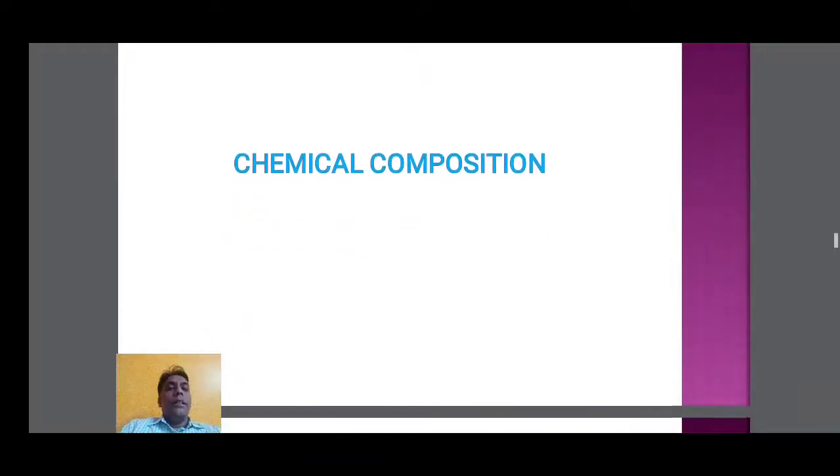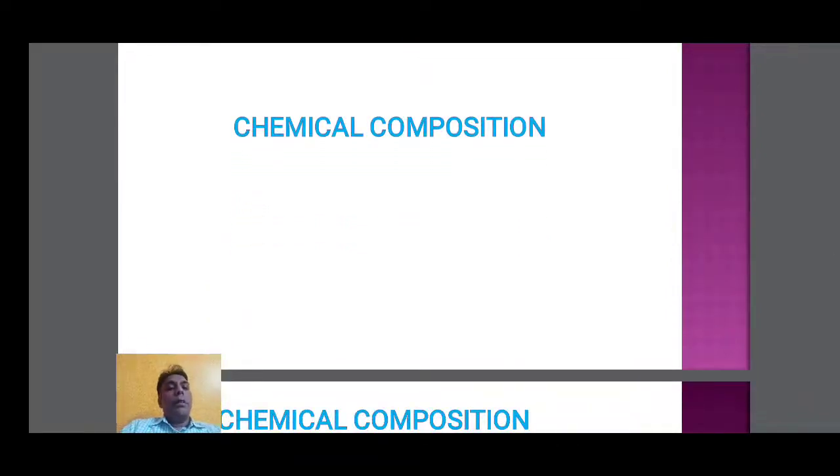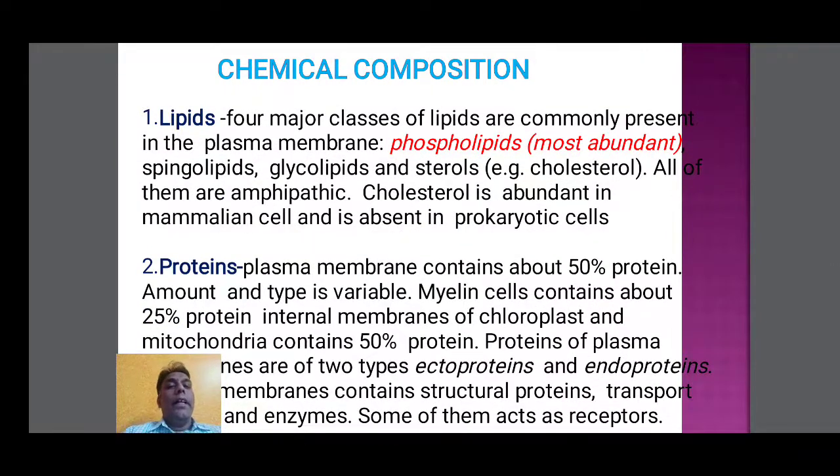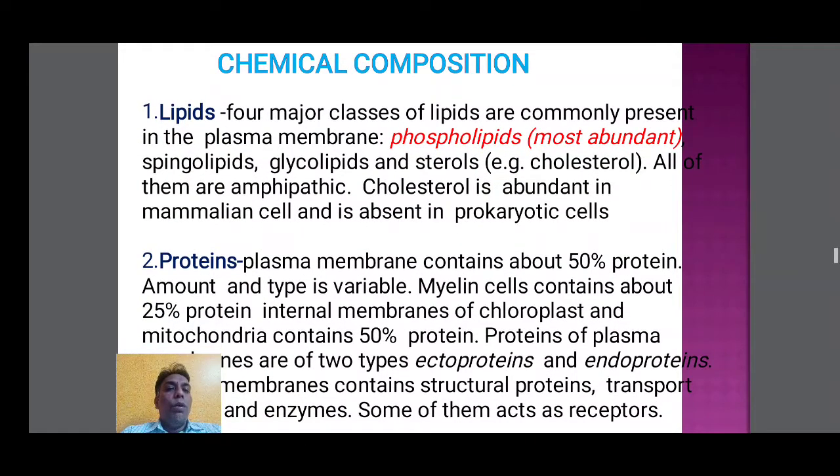So next, chemical composition. The chemical composition of the cell membranes is mainly lipids. Four major classes of lipids are commonly present in the plasma membrane. Most of the lipids are phospholipids. The rest are sphingolipids, glycolipids and sterols. All of these are amphipathic.